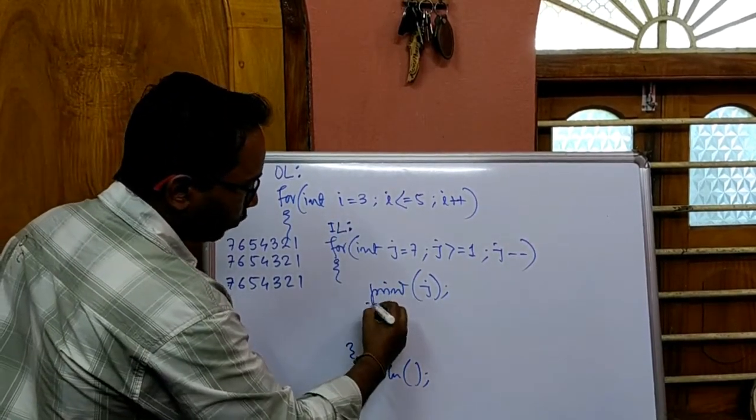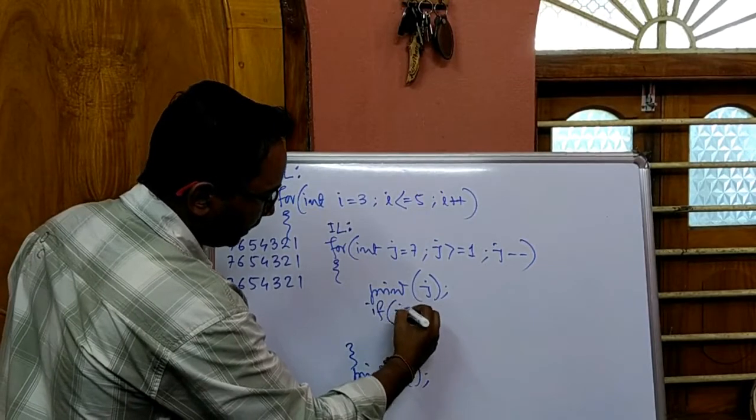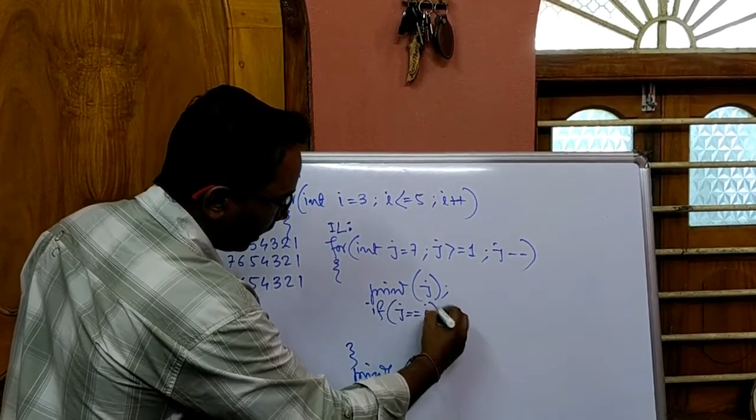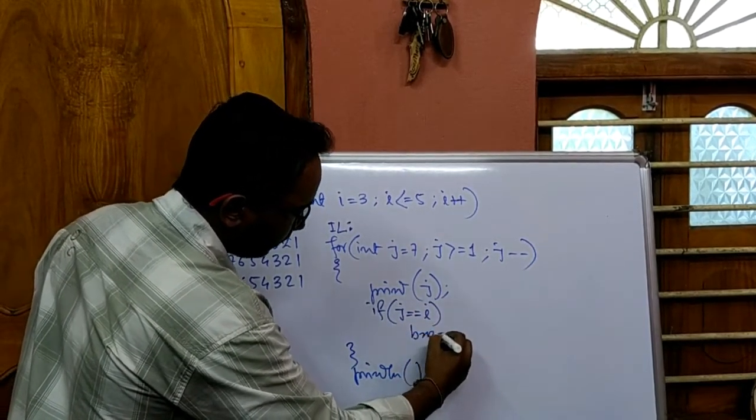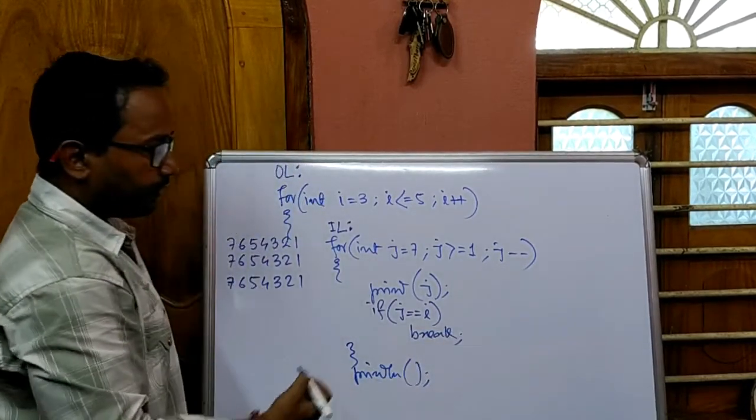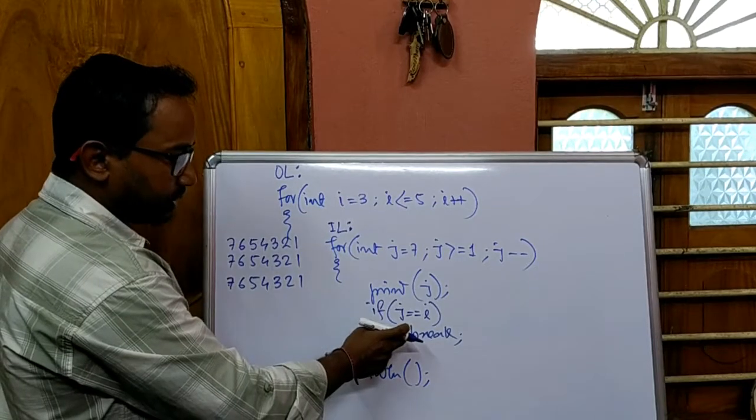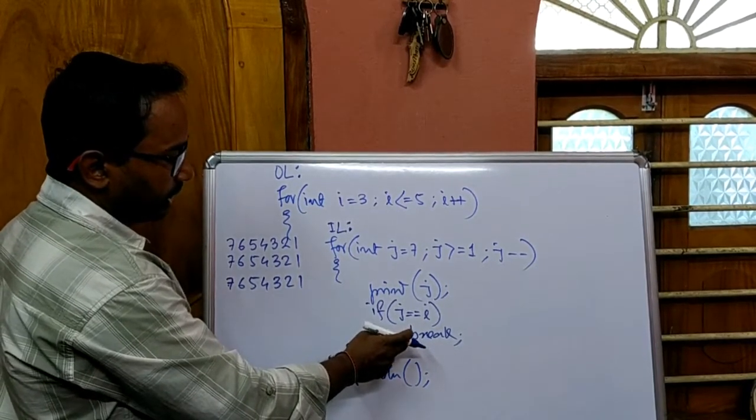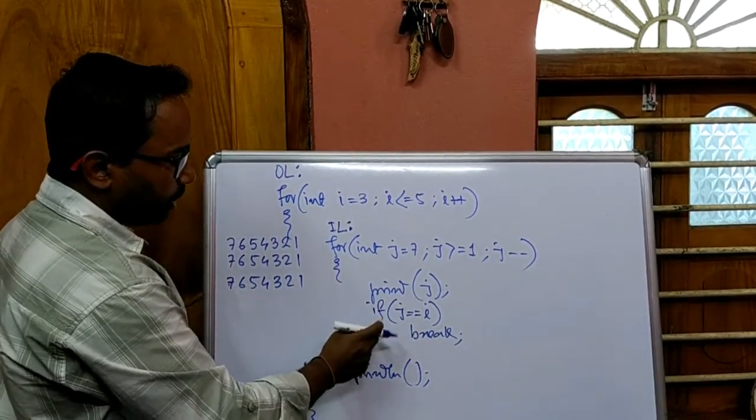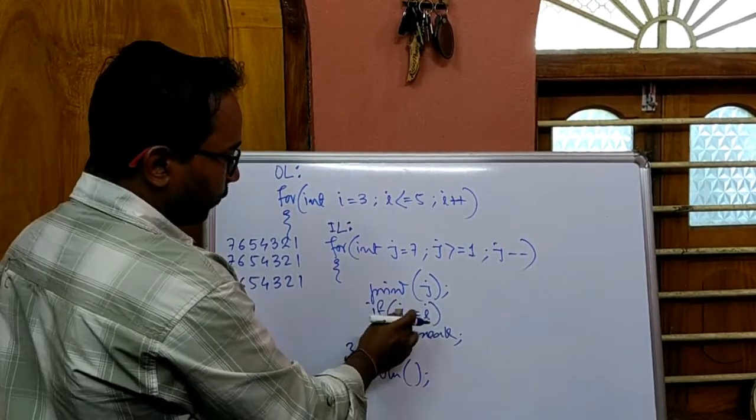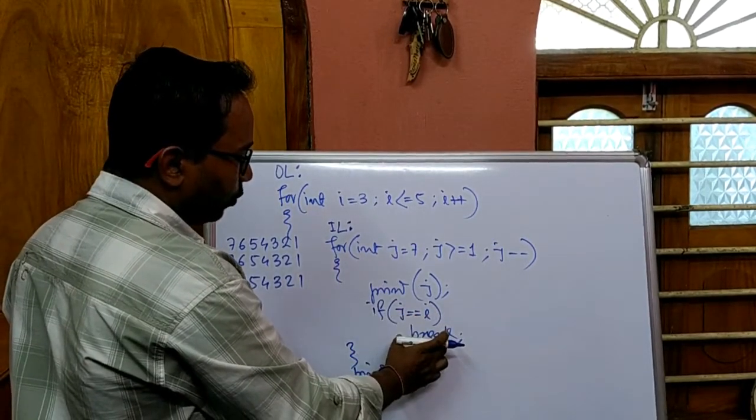Now here I can check one condition: if j is equal to i, then break. If I write only break, what will happen? It will break the loop which contains this break statement. So here we have written the break statement inside this inner loop, so this will break this inner loop. So when j is equal to i, then only the loop will terminate.